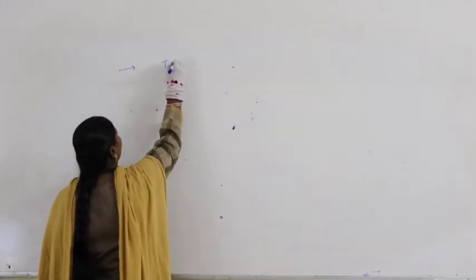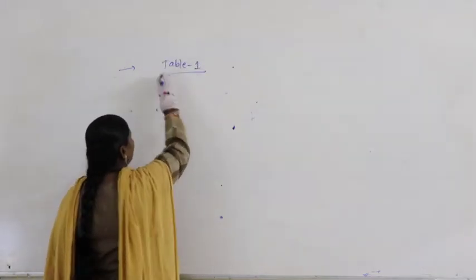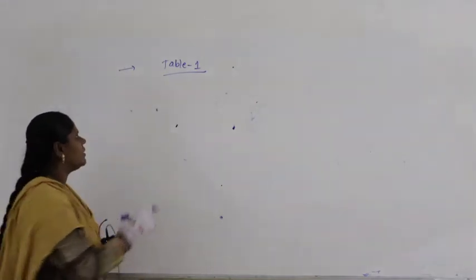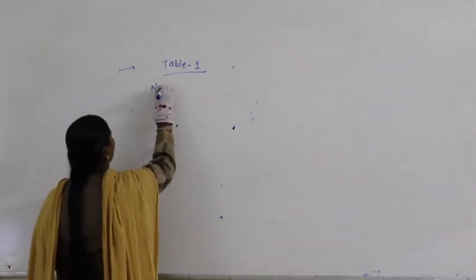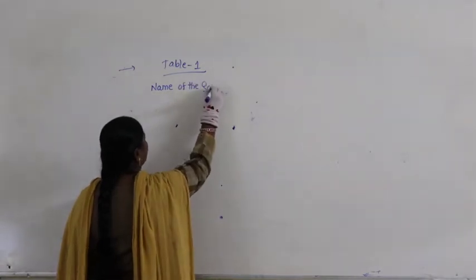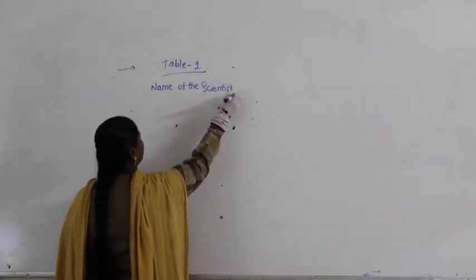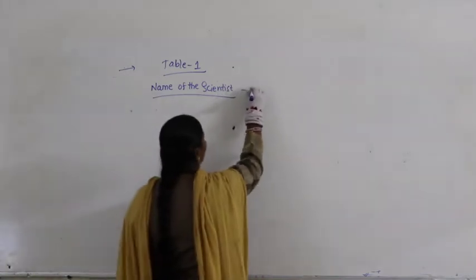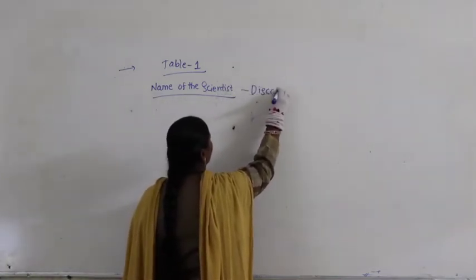Now, in table 1, as usual you all know it very well, what we discuss here is nothing but the name of the scientist, and along with that we just have to write the discovery.